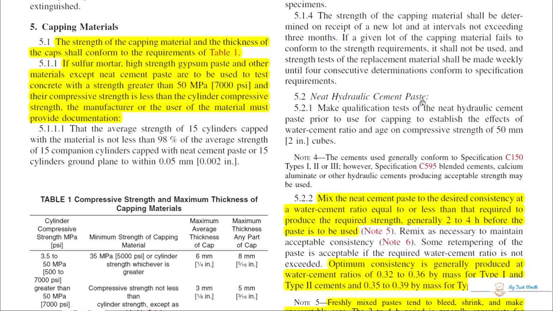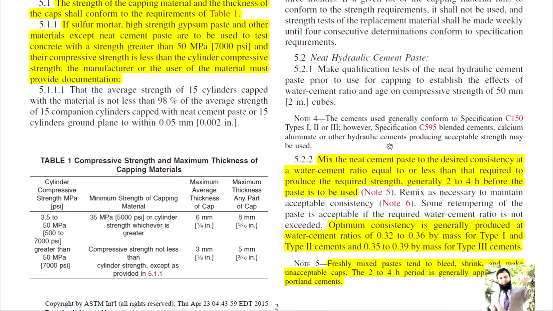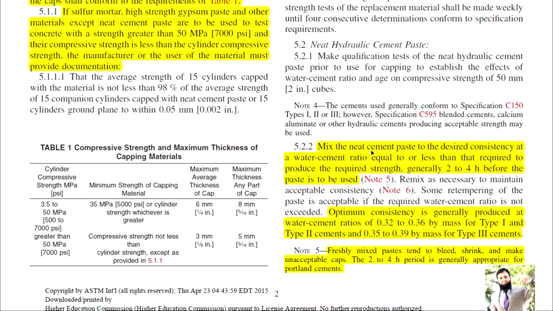Neat hydraulic cement paste. Mix the neat cement paste to the desired consistency at a water cement ratio equal to or less than that required to produce the required strength, generally 2 to 4 hours before the paste is to be used. Remix as necessary to maintain acceptable consistency. Some retempering of the paste is acceptable if the required water cement ratio is not exceeded.